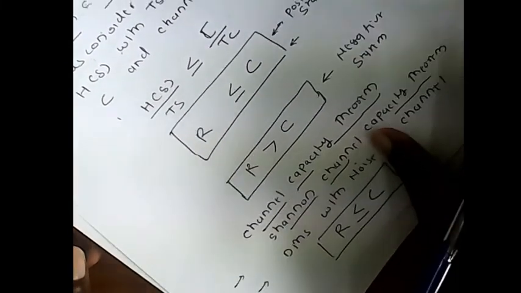Similarly we also define the second theorem for the channel capacity, which is called the Shannon-Hartley channel capacity theorem, for when noise is present.